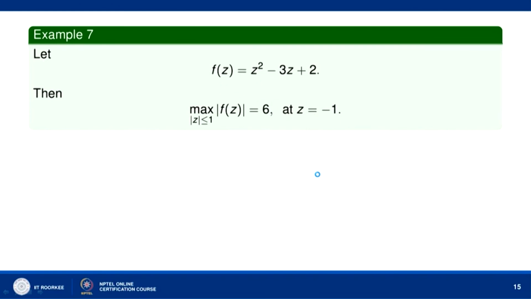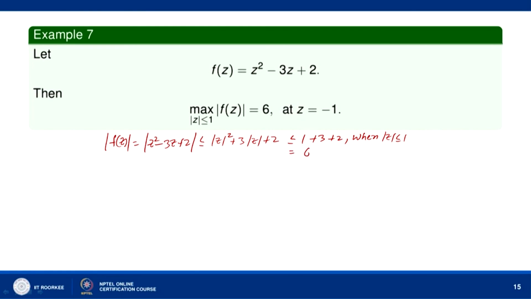Let us say, for example, F(z) equal to z squared minus 3z plus 2. We need to find the maximum value of mod of F(z) when mod of z is less than or equal to 1. So, mod of F(z) is equal to mod of z squared minus 3z plus 2, which is less than or equal to mod of z squared plus 3 times mod of z plus 2, which is less than or equal to 1 plus 3 plus 2 when mod of z is less than or equal to 1.